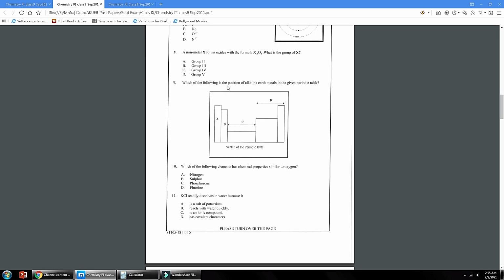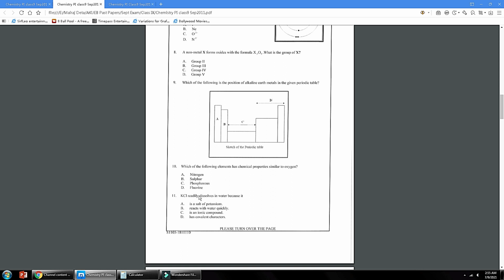Number 9, which of the following is the position of alkaline earth metal in the given periodic table? Alkaline earth metal is group 2A, so B is the correct answer. Number 10, which of the following elements has chemical properties similar to oxygen? Oxygen and sulfur both belong to the same group, so both are having similar properties. So B is the correct answer.